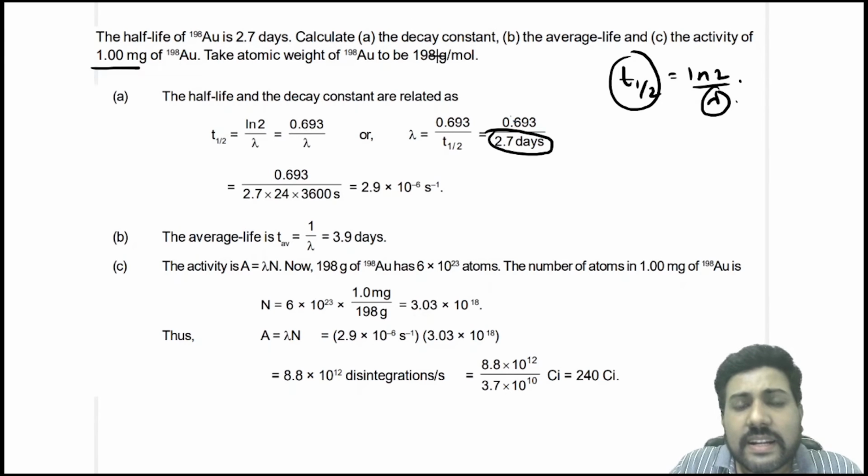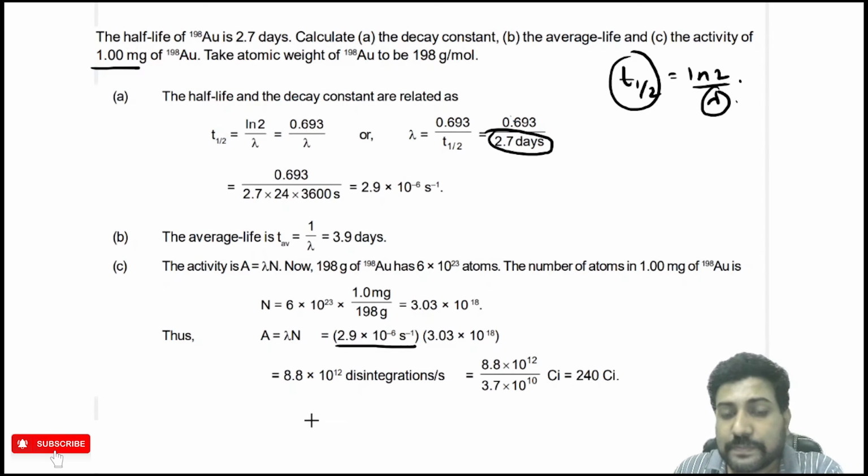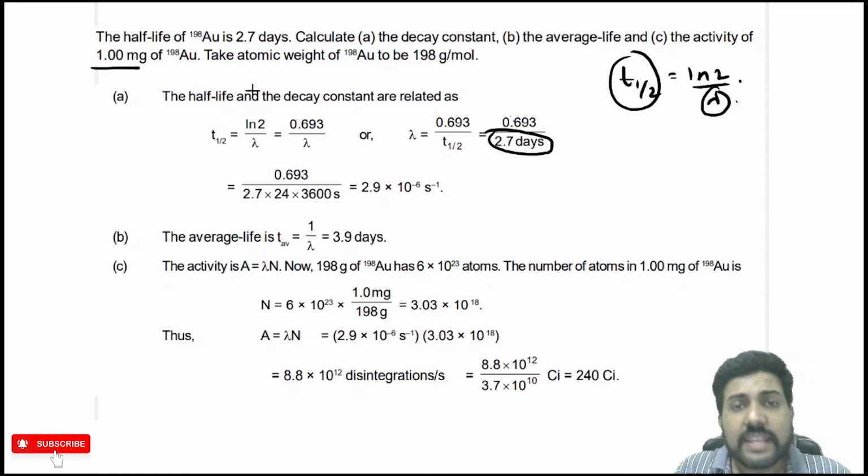If 198 gram has Avogadro number of nucleus, then 1 gram will have Avogadro divided by 198. Then 1 milligram will have Avogadro divided by 198 into 1 milligram. So from this we will get the number of nucleus. The number of nucleus will be Avogadro number into 1 milligram divided by 198 gram, and from this we get the number of nucleus as 3.03 into 10 raised to power 18. Now once you get the number of nucleus, you get the activity by multiplying it with lambda. You will get 8.8 into 10 raised to power 12 disintegration per second, that is equal to 240 curie. So the activity of 1 milligram of gold is 240 curie.